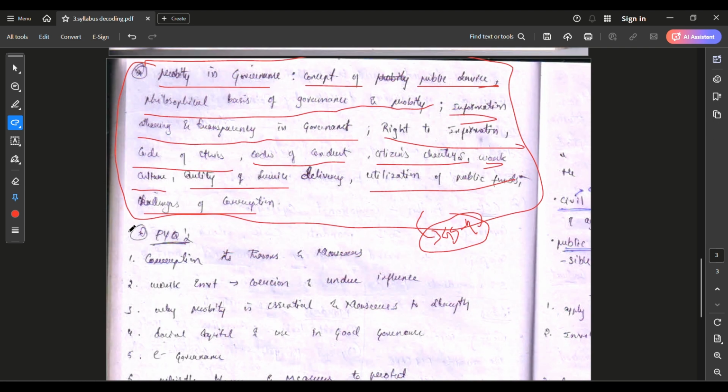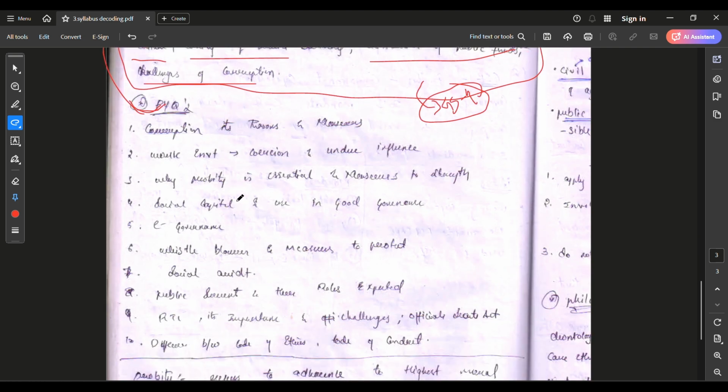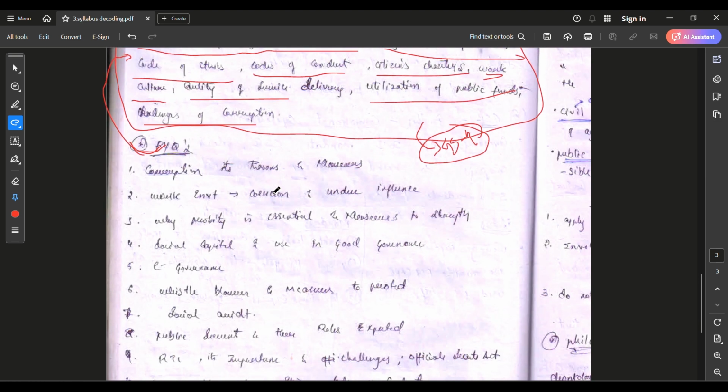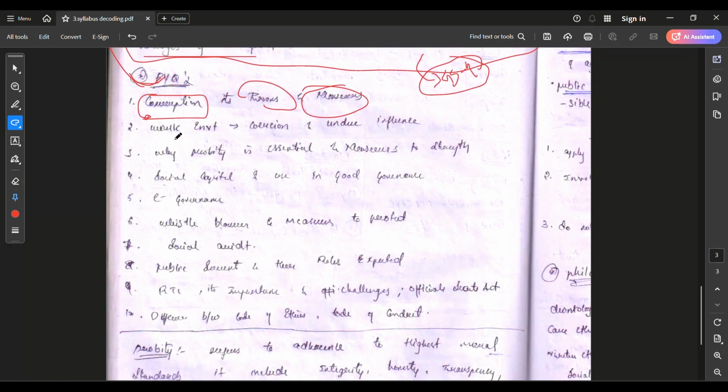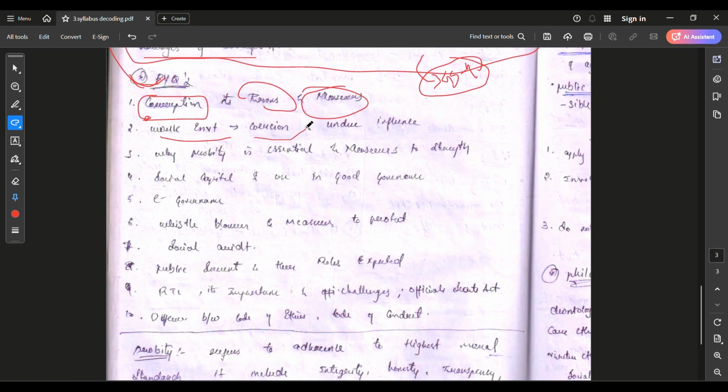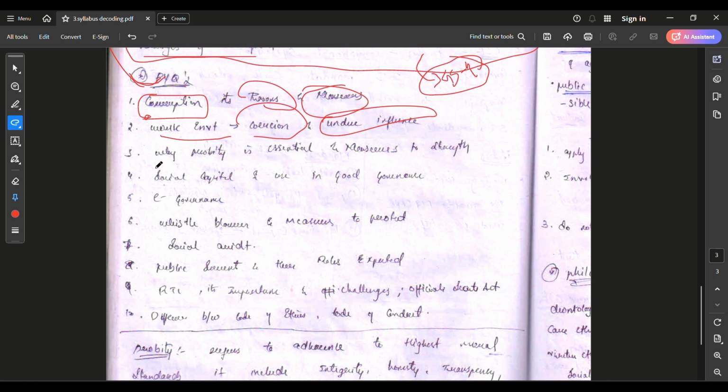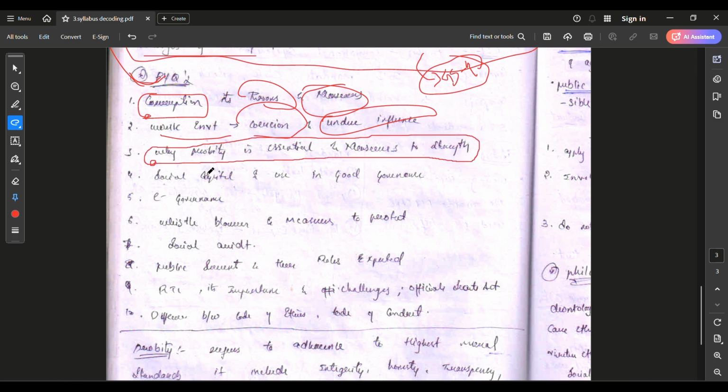You can see these PYQs are related to this subtopic in the syllabus, so I brought these PYQs. Corruption is the theme of the question: corruption, its reasons and measures. The work environment, cohesion and undue influence. Why probity is essential and measures to strengthen probity in governance.